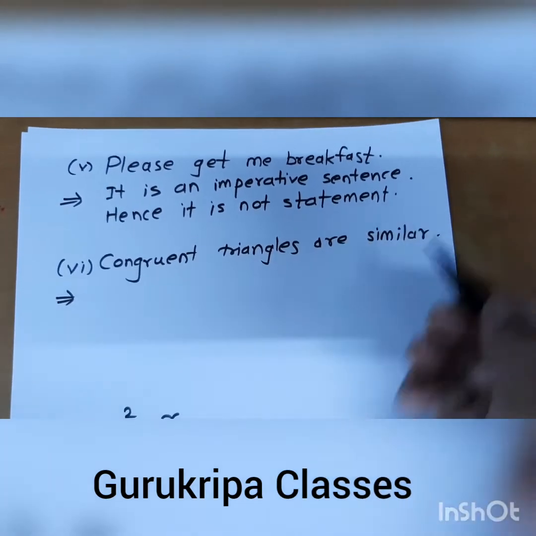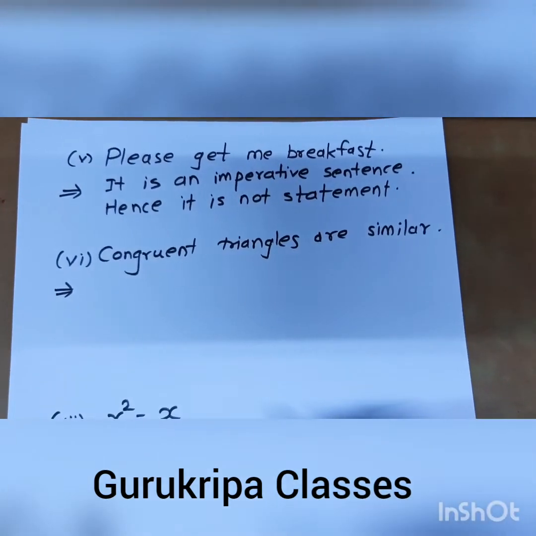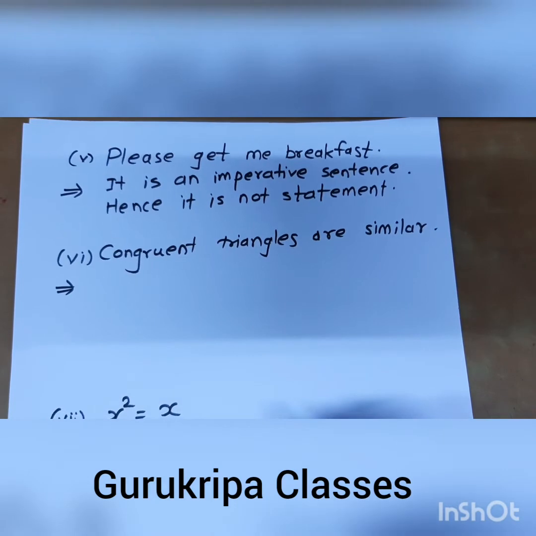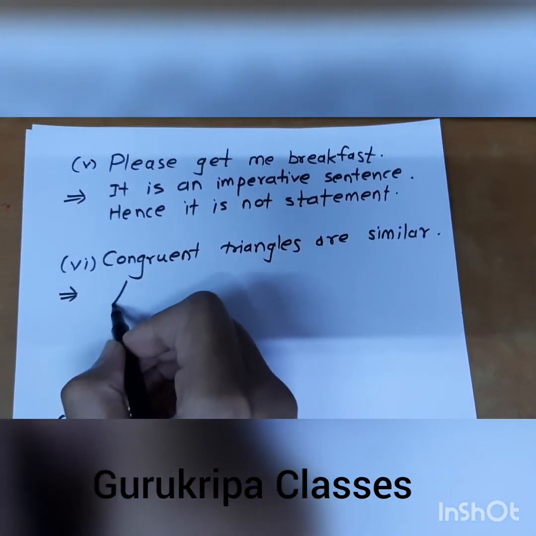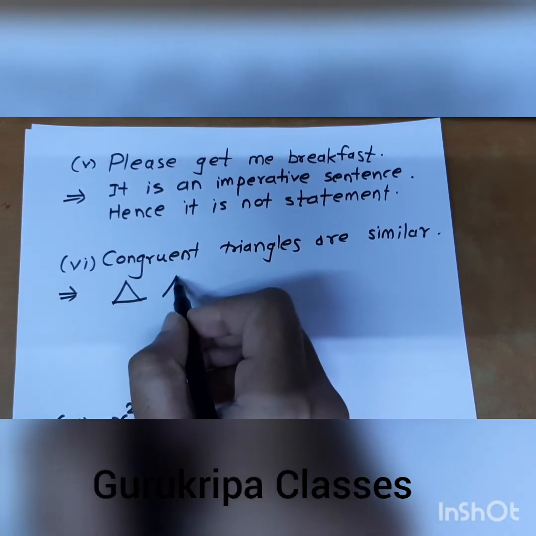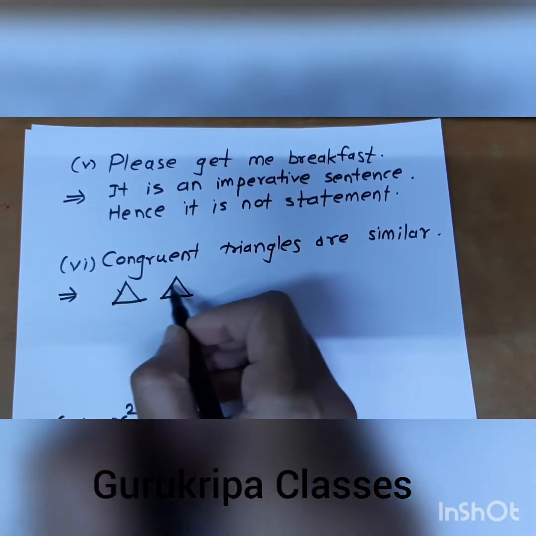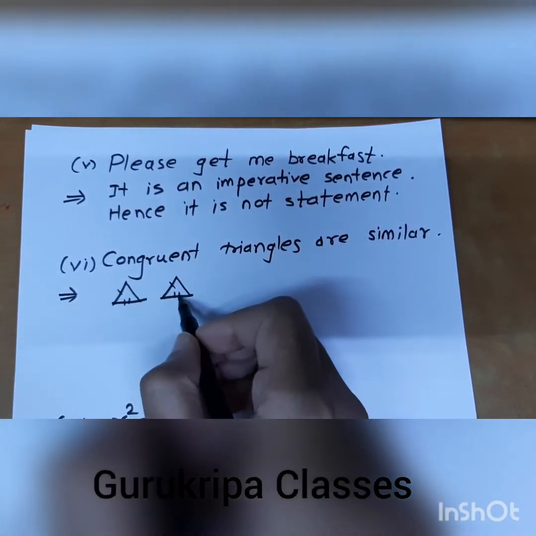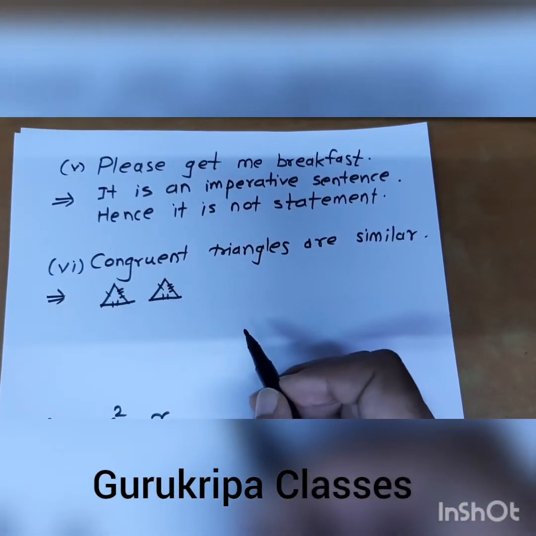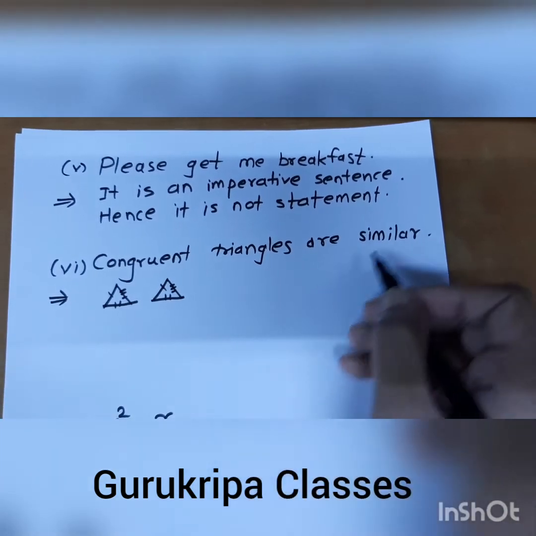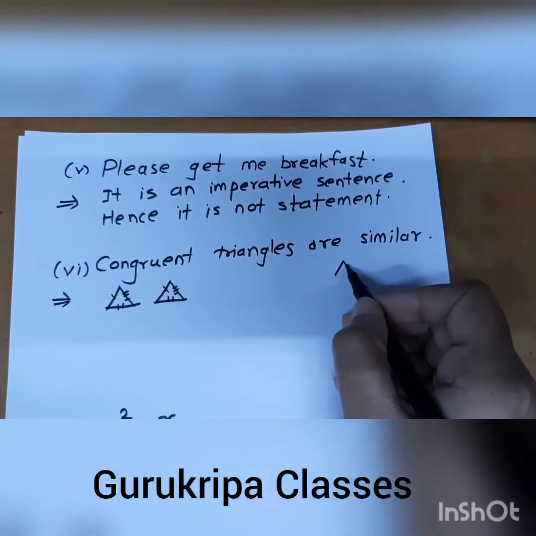Congruent triangles are similar. So what is the definition of a congruent triangle? Suppose I draw two triangles whose sides are equal to each other and whose angles are also equal to each other. They are congruent. And what is the definition of similar?